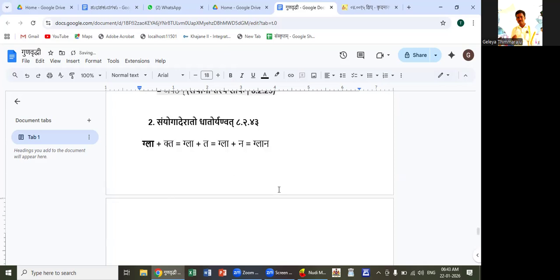For example, if you consider dra plus ta, here also there is sanyoga in the beginning, it has an end letter, refa, and it ends with dirgha akara. So here also takara gets converted to nakara.